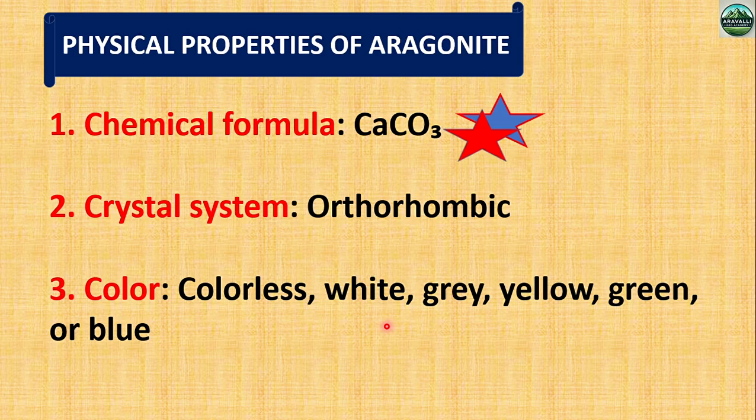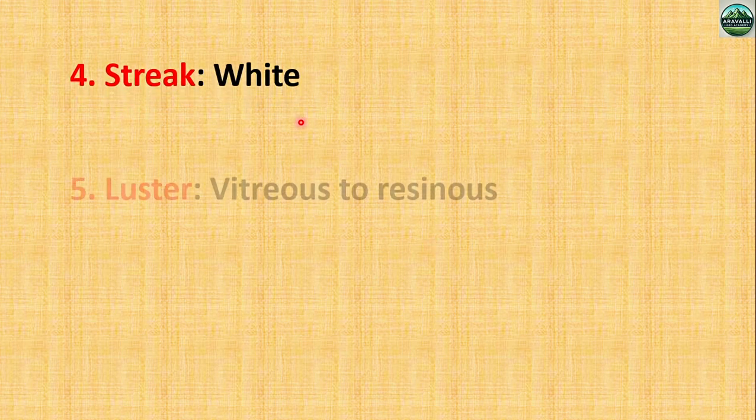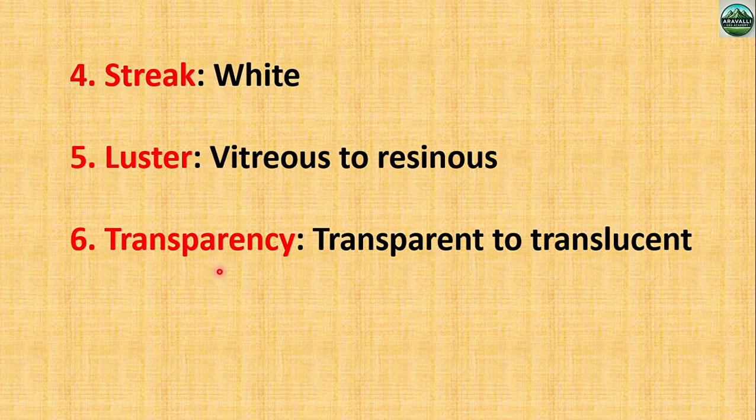But in this slide, there are two important points for the upcoming exam. One is the chemical formula and another is the crystal system. Remember the two important points. Next, streak of aragonite is white. Then luster. Luster of aragonite is vitreous to resinous. Then transparency. Transparency of aragonite is transparent to translucent.